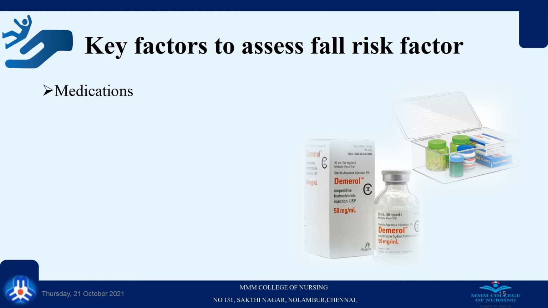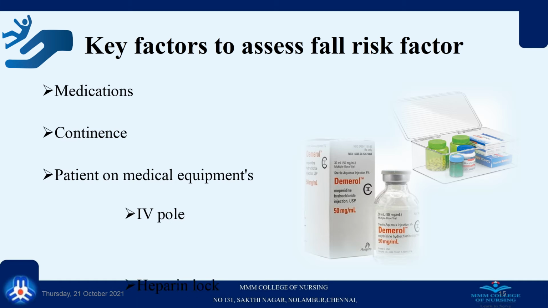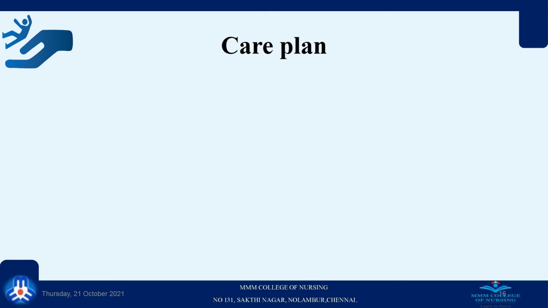All these drugs increase the risk for fall. And during the process of continence, the patient may fall. Patients on medical equipment like an IV pole or oxygen tubing or drainage tubing are at high risk for falling when they try to move from one place to another.